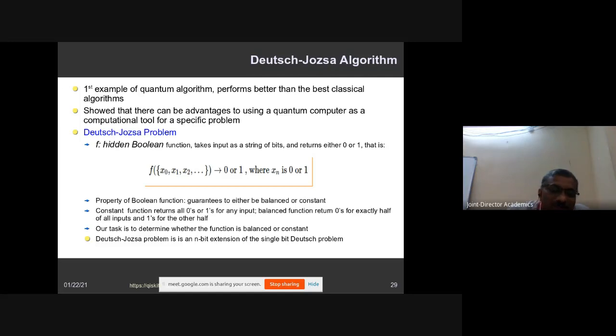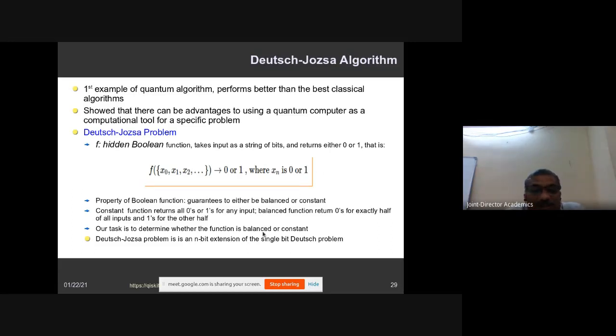For all the inputs, irrespective of the input states, if it produces 0 for all the states, or 1 for all the states, it is called a constant function. If for half of the bits it produces 0, and for the rest of the half it produces 1, then it is a balanced function.